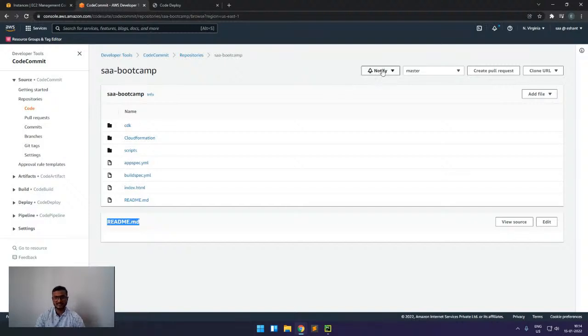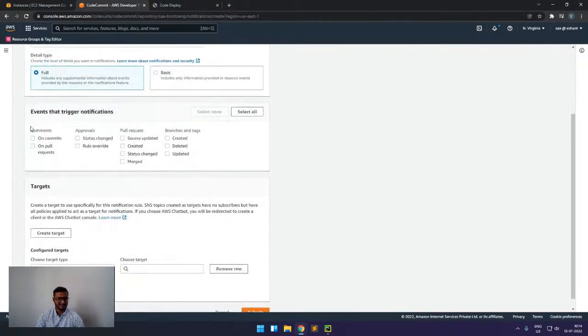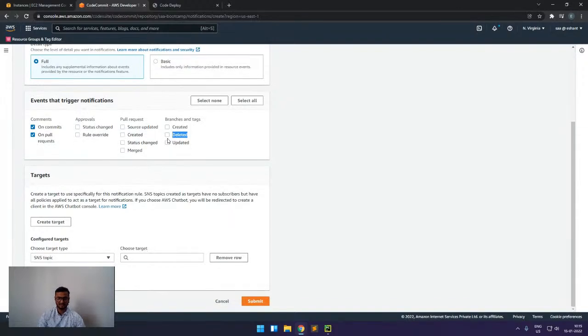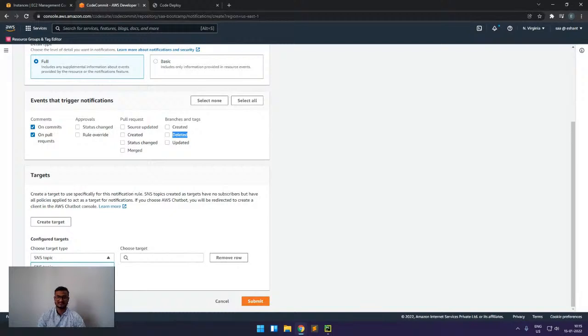First we will understand the alerting part that we discussed. Here you can see we have this Notify. If I go here and create, you can see we can create alerts for various things. For example, if someone is committing something, we can get an alert for that. If something very important happens, like a delete in my branch, we can also set an alert for that. And in the target part, we can set SNS or the Slack chatbot.